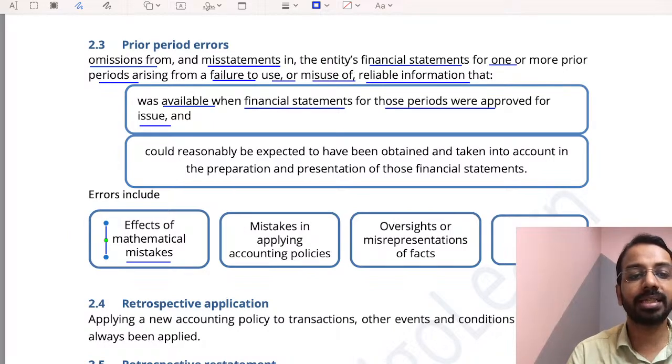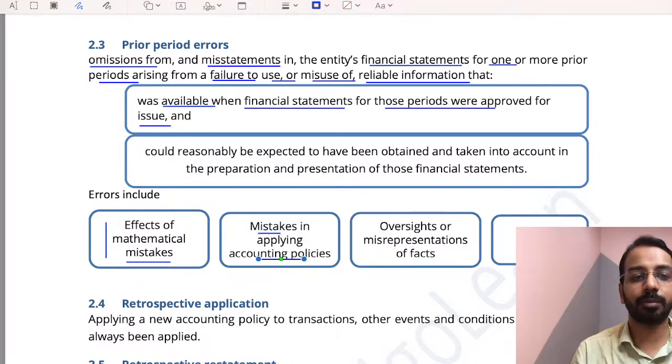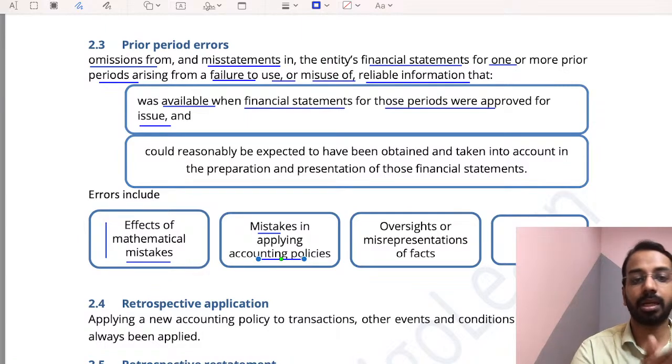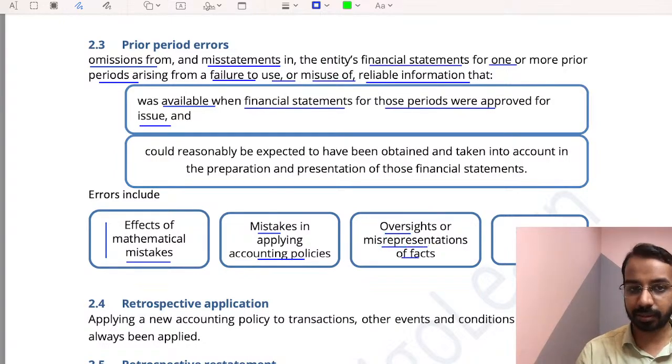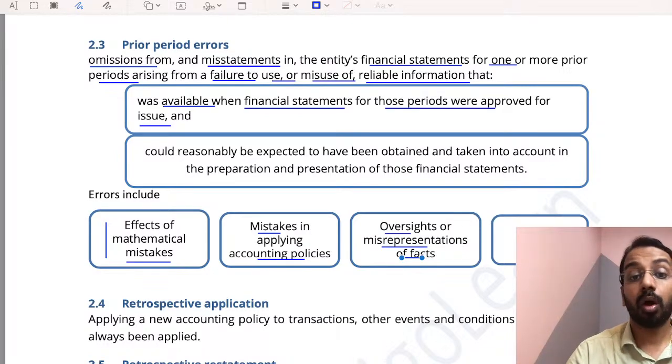Then mistakes in applying accounting policies. Mistakes in applying accounting policies means I know this is the accounting policy. I know FIFO is the accounting policy. I did weighted average. That is a mistake. Oversight or misrepresentation of facts. I did not take into account some facts. Let us say a cheque had bounced, or let us say there is a bad debt, or something like fraud.